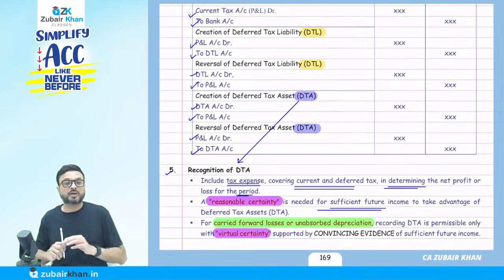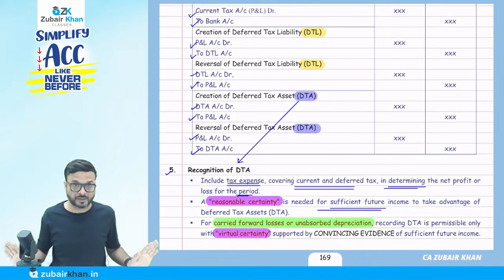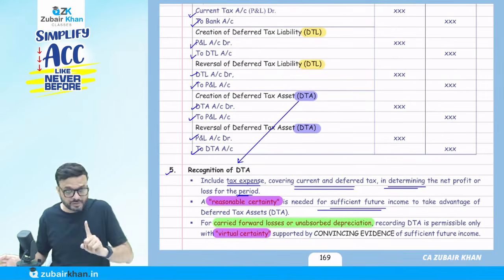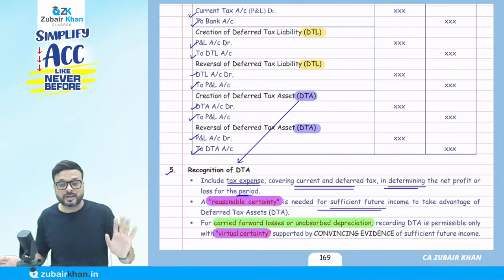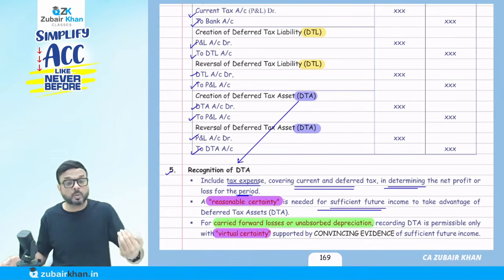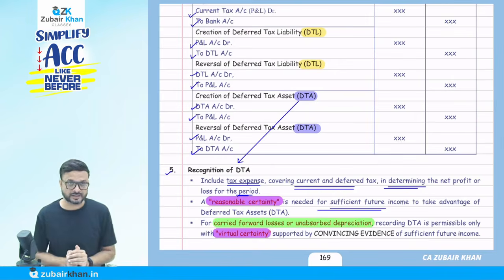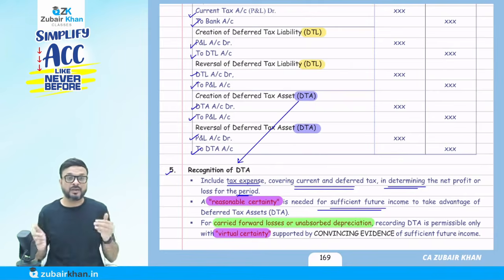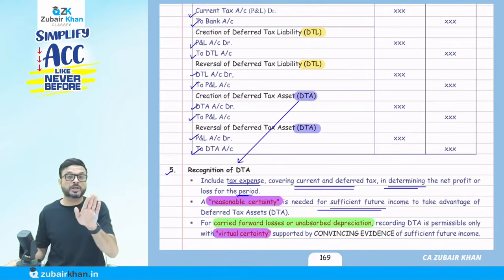Normally, when we recognize the deferred tax asset, we should be reasonably certain. But if we have carry forward losses or unabsorbed depreciation, then to recognize the deferred tax asset, only reasonable certainty is not sufficient. We have to be virtually certain.